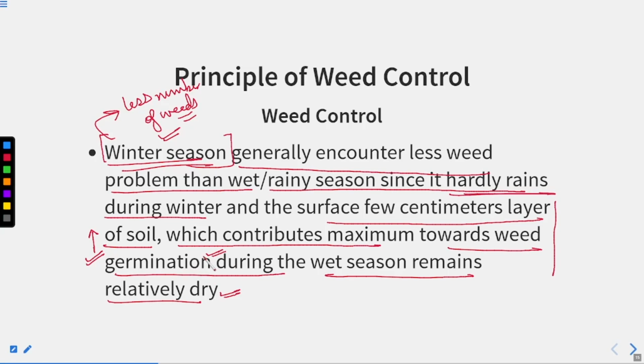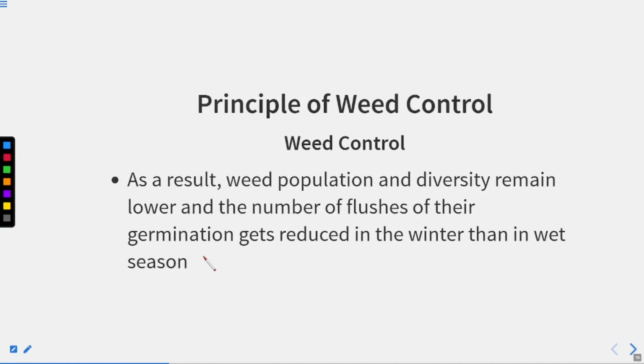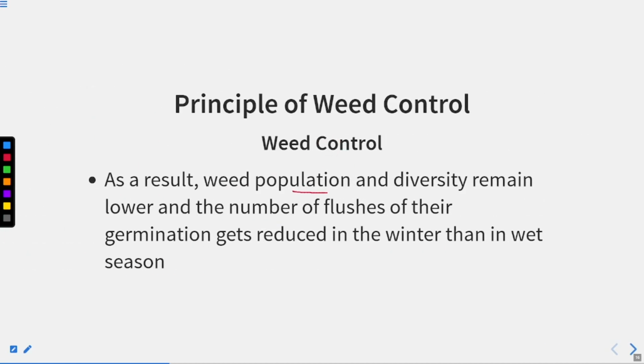So weeds get easily germinated in the rainy season and they get established, whereas in winter season, due to less rainfall, they do not germinate and we can find less number of weeds in our crop field. As a result, weed population and density remain lower and the number of flushes of their germination gets reduced in the winter than the wet season.